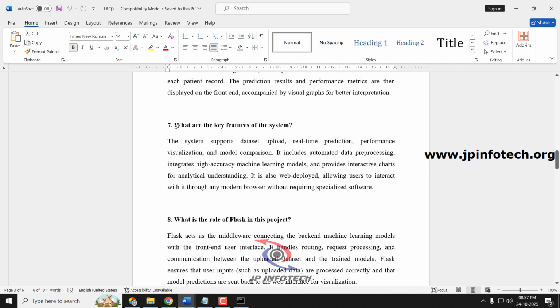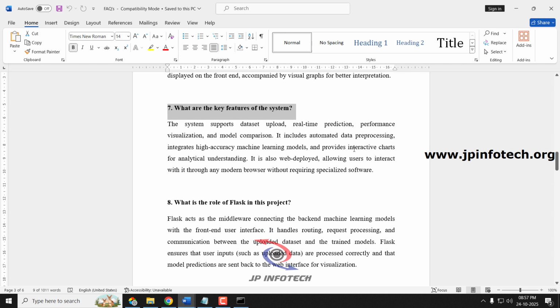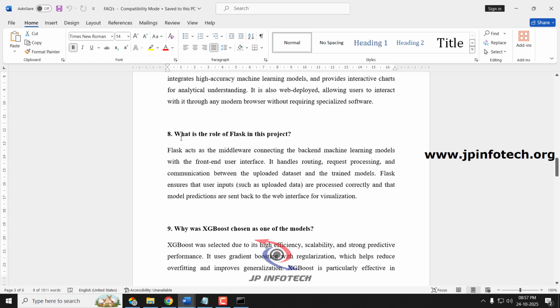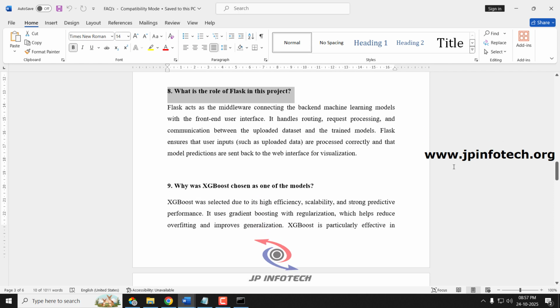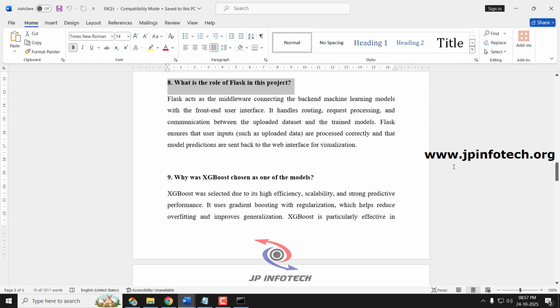Next question, what are the key features of the system? The key features of our proposed system are that users can upload the dataset, see the real-time prediction, performance visualization, and model comparison. Next question, what is the role of Flask in this project? Here Flask acts as a middleware connecting the backend machine learning model with the front-end user interface.